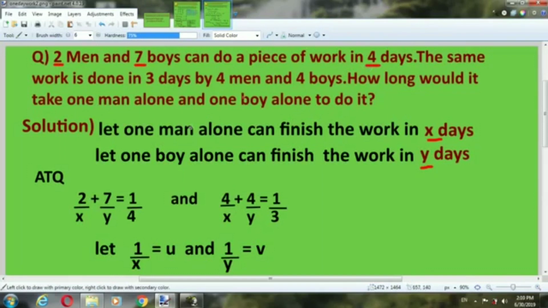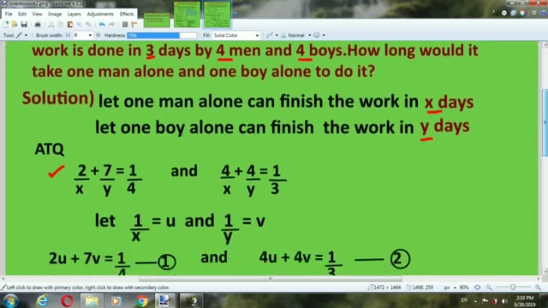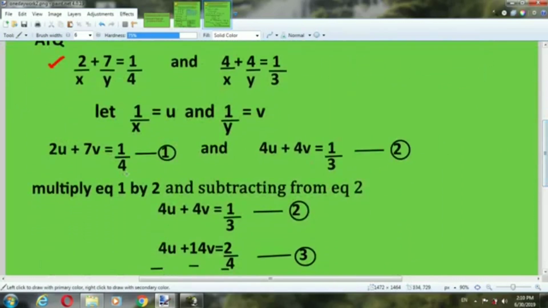We know the concept. 2 men, so that is 2 by x part of work, and 7 boys, so 7 by y part of work is equal to 1 by 4. We always compare with 1 day work. So in the same way, we will suppose 1 by x is equal to u and 1 by y is equal to v. We have 2u plus 7v is equal to 1 by 4.